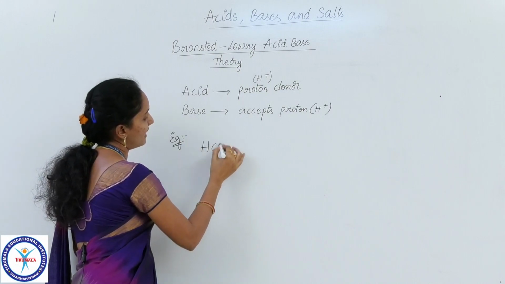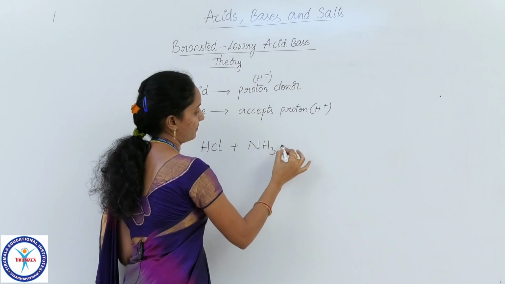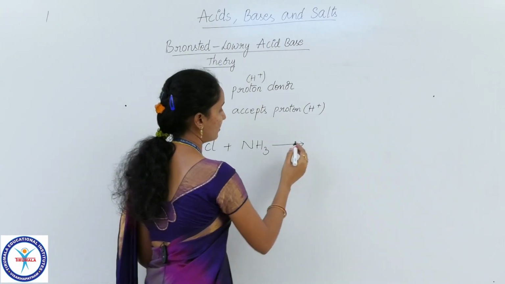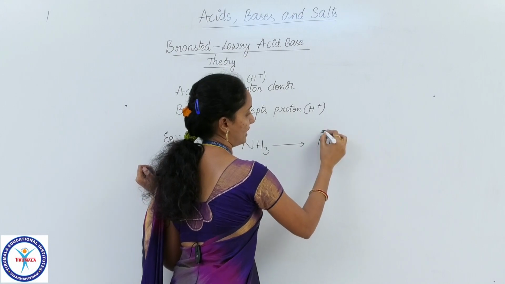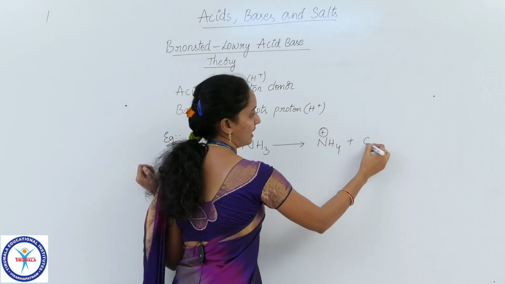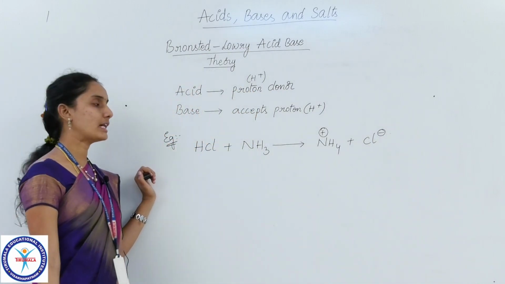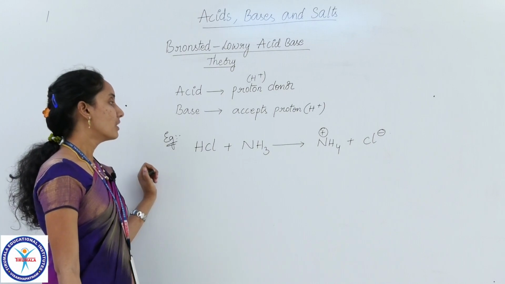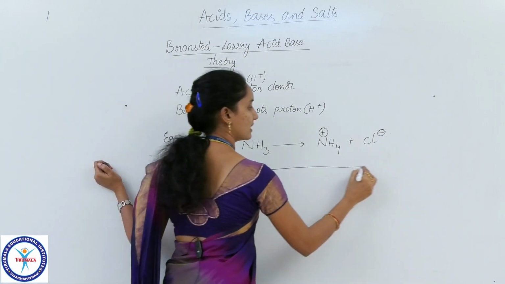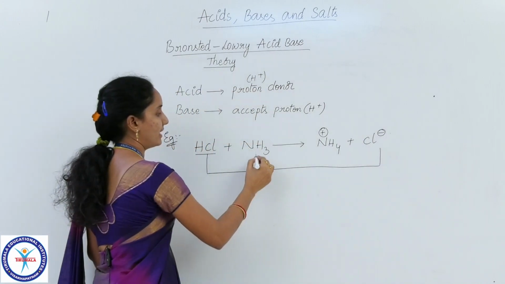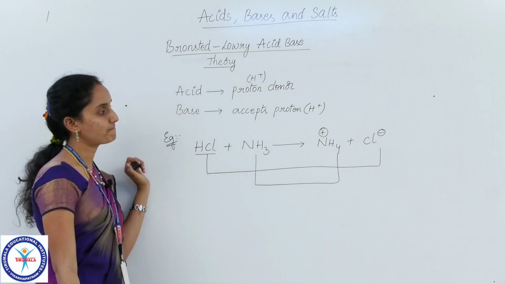Let us consider the reaction between HCl and NH3. This reaction leads to the formation of NH4 plus ion and Cl minus ion. If you keenly observe this reaction, here the HCl has changed to Cl minus, and NH3 has been changed to NH4 plus.